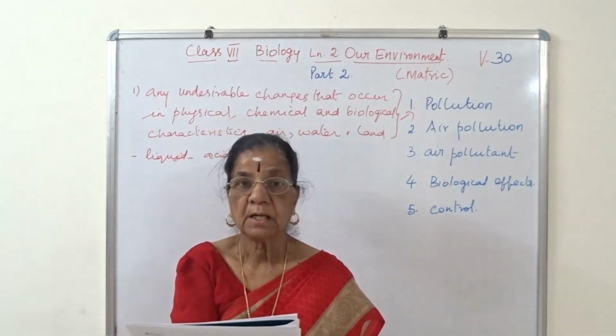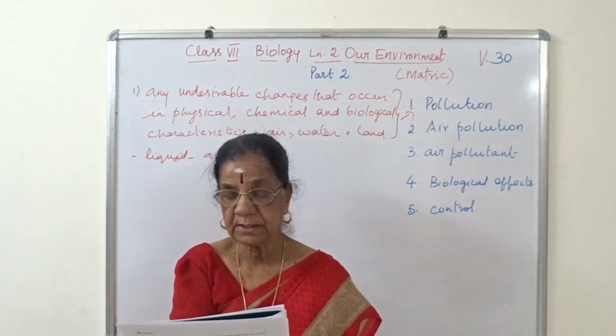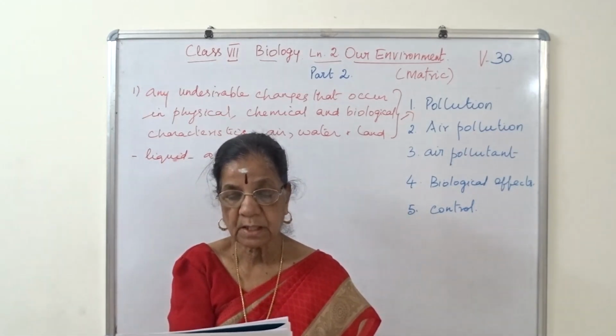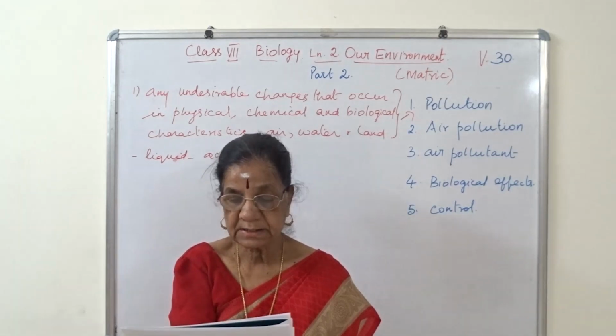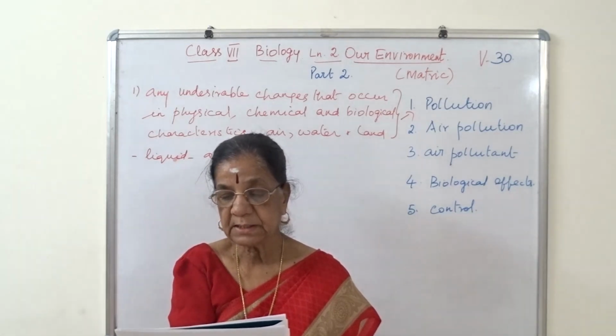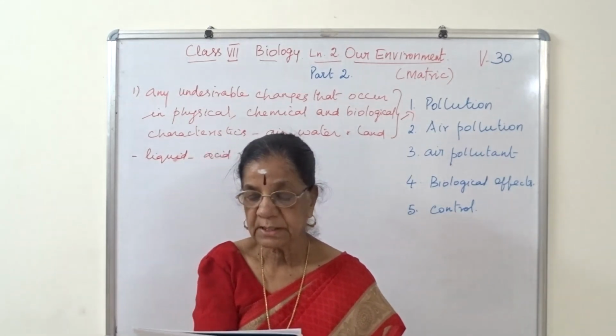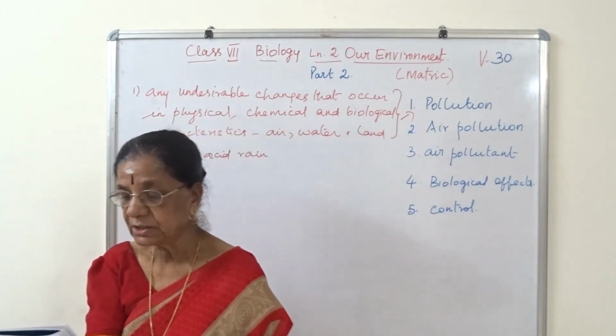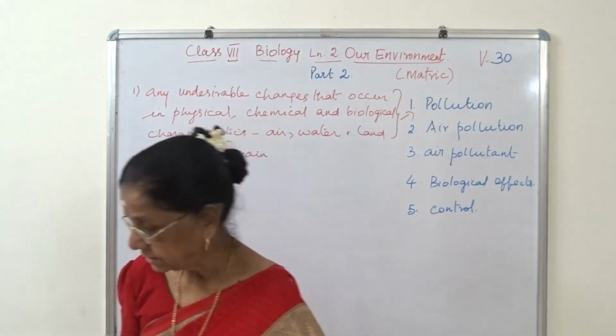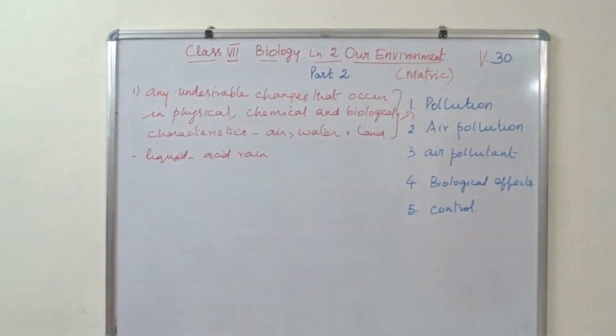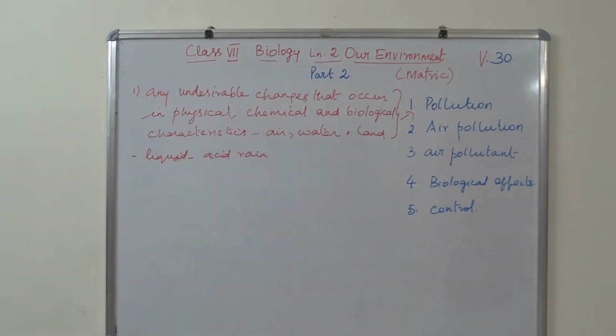Then carbon dioxide and sulfur dioxide, when mixed with water vapor, come down as acid rain, which has a detrimental effect on plants and animals. I repeat, carbon dioxide and sulfur dioxide when mixed with water vapor come down as acid rain and it affects the plant growth. Just go through the line again.